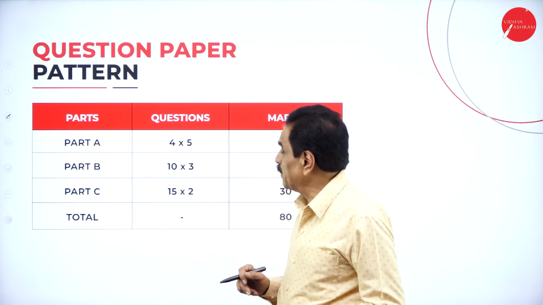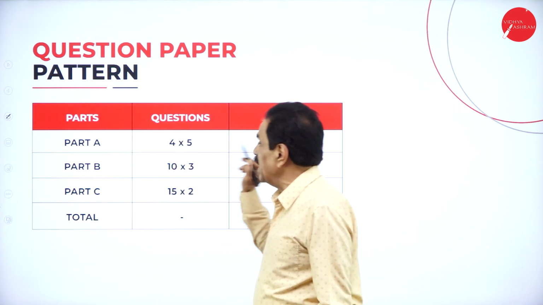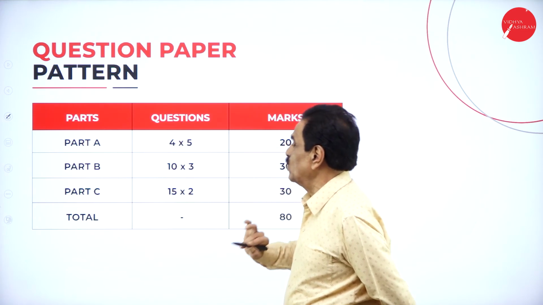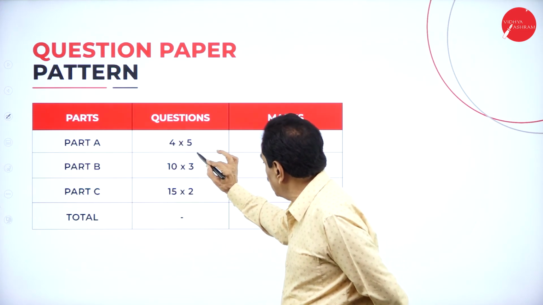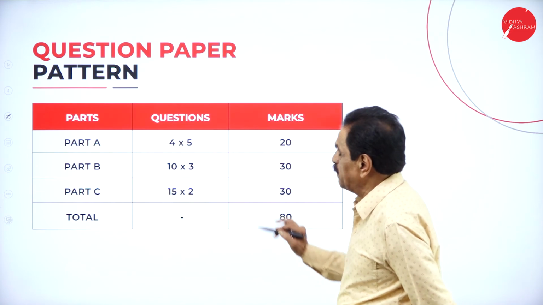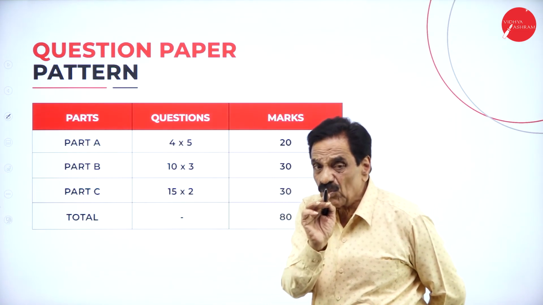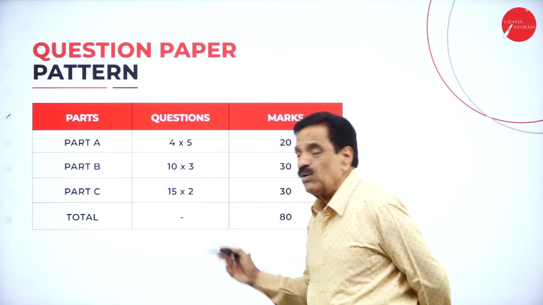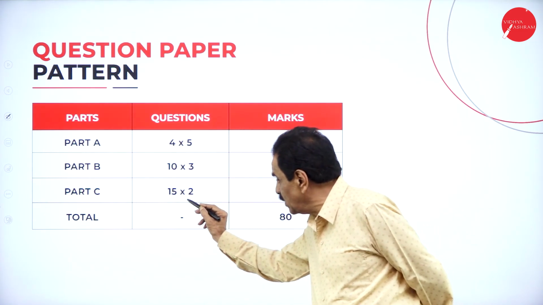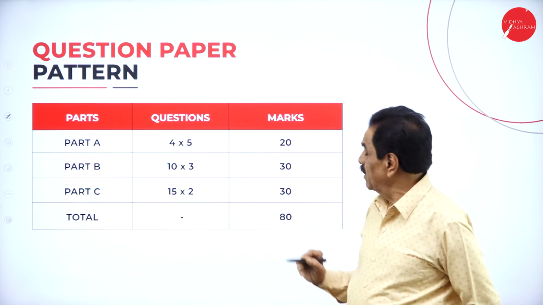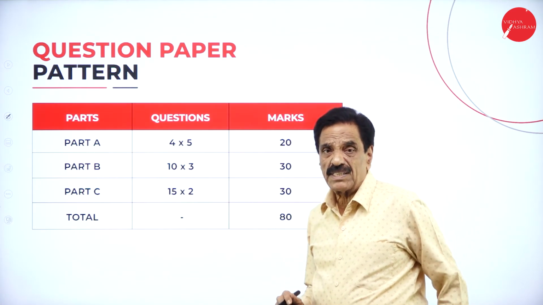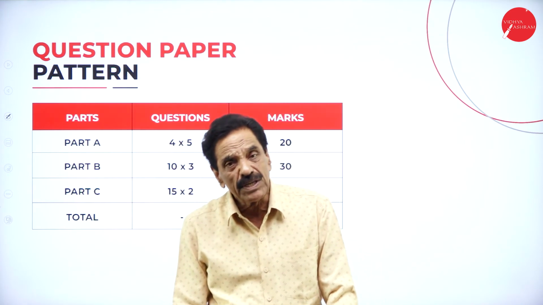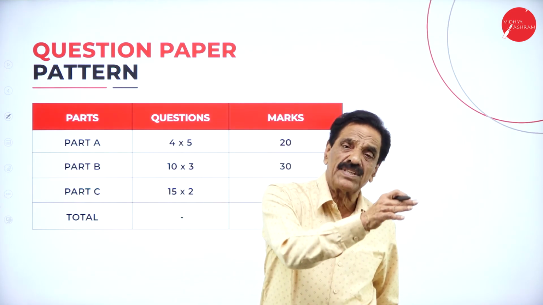Then the question paper pattern. Section A: you have to answer any 4 questions out of 6, each carrying 5 marks, 20 marks. Part B: you have to answer any 3 questions out of 5, each carrying 10 marks. Part C: out of 4, you have to answer any 2, each carrying 15 marks, 30. Totally 80 marks coverage is there. You have to score 30% of 80, which means 24, is essential, and another 16 is for internal.